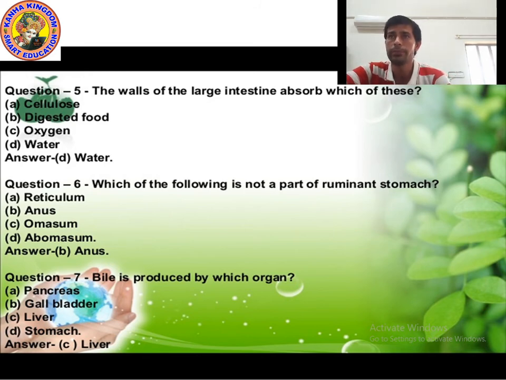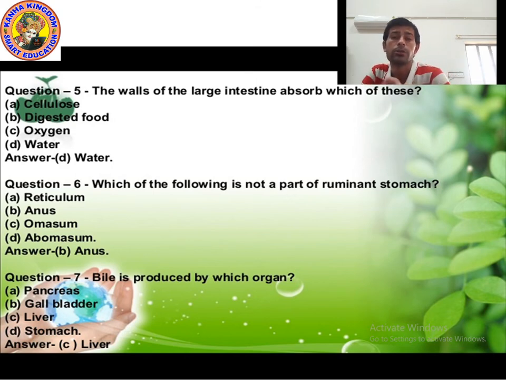Question number first, you can see on the screen, the wall of the large intestine absorbs which of these? Cellulose, digested food, oxygen, water. The correct answer is water. Do you remember kids? I told you that the large intestine is 1.5 meters long. And why do we call it large intestine? Because its diameter is large, but the length is actually small. And the function of the large intestine is to absorb water and salt.